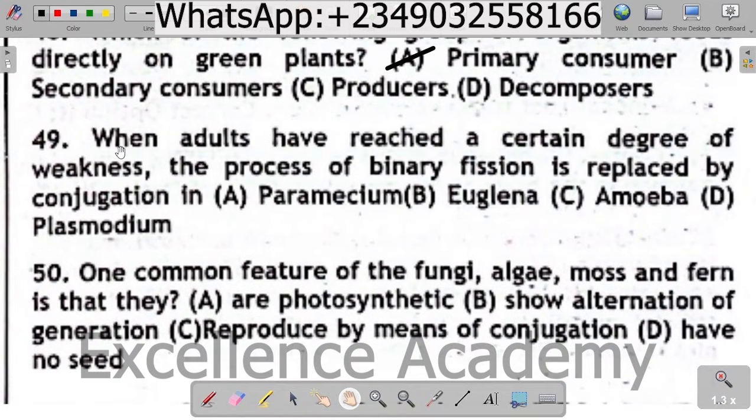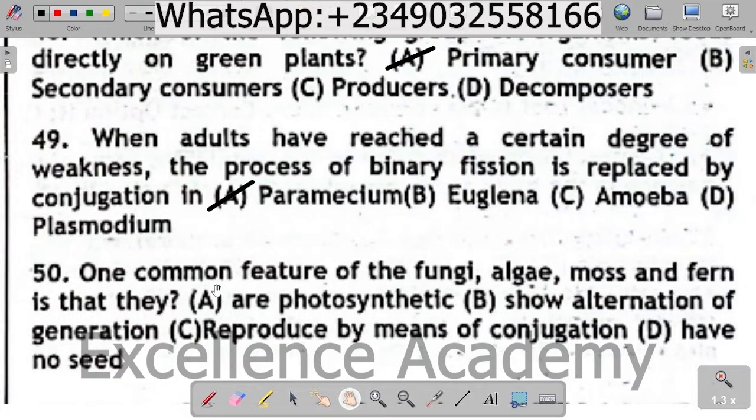Question 49. When adults have reached a certain degree of weakness, the process of binary fission is replaced by conjugation in A. Paramecium, B. Euglena, C. Ameba, D. Plasmodium. The correct option is A. Paramecium, as it is the only organism that undergoes conjugation.